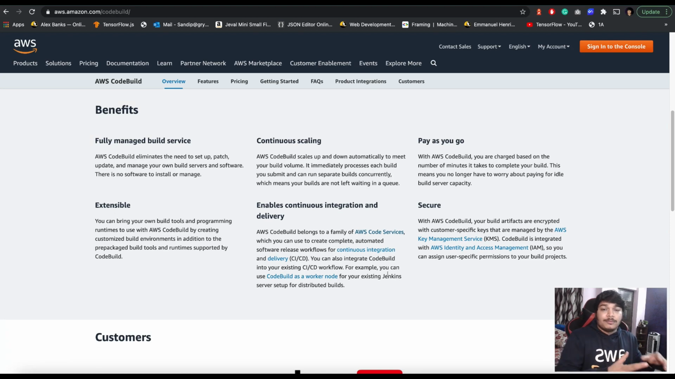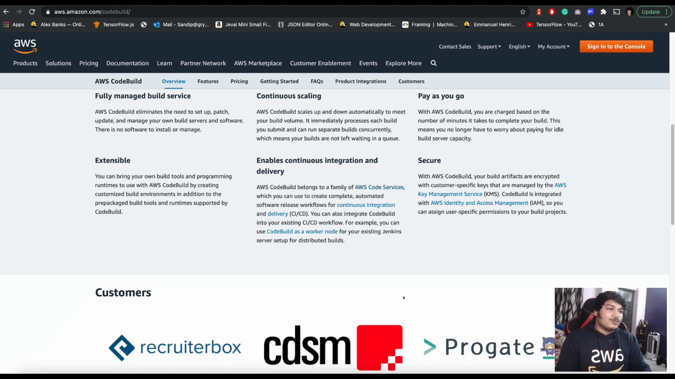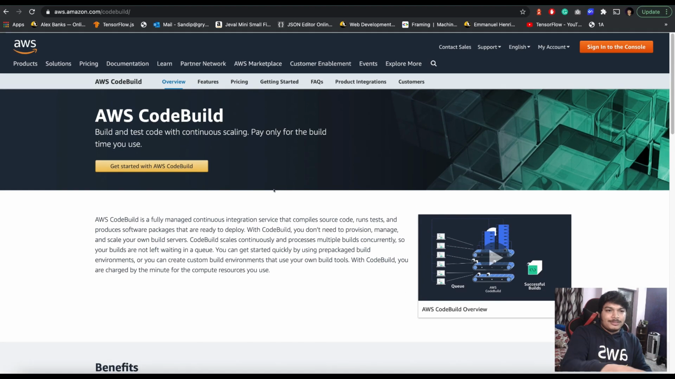After you get the code, suppose some event happens or you make some changes, you can configure it so that the build process starts automatically, and after the build happens it will pass to the next phase. It could be CodeDeploy. You can also directly save the final artifact to S3. You can do that. And it's secured by KMS and IAM as usual. All the services are secured that way, right? Pay as you go. I already explained the pay-as-you-go model. Now, I told you all this from the documentation.